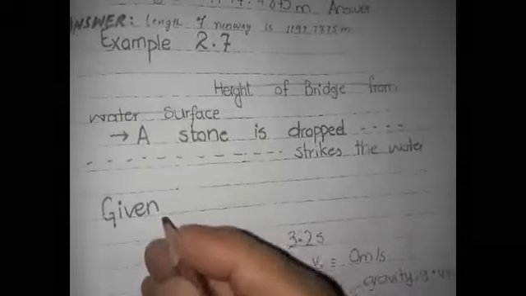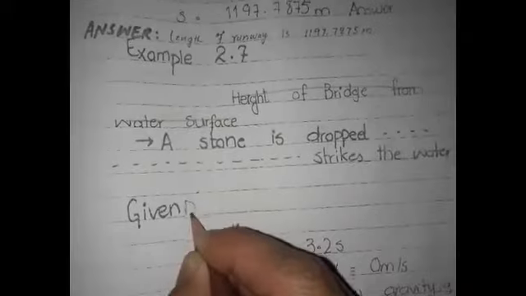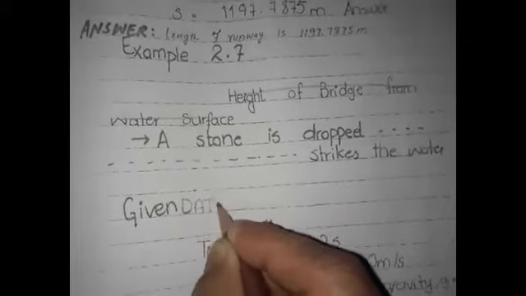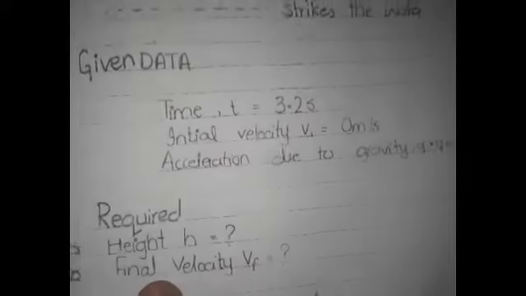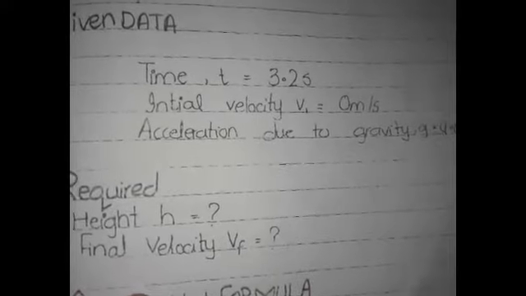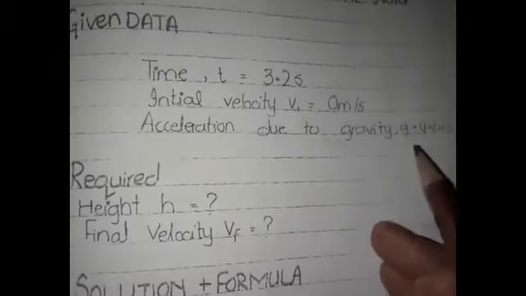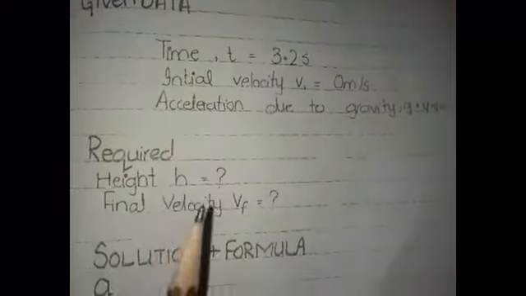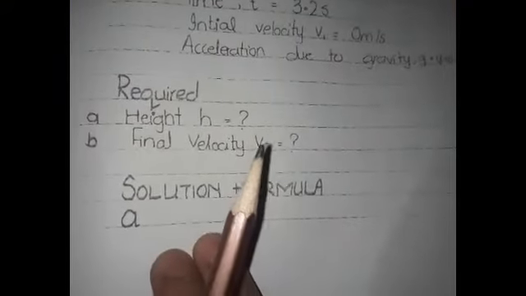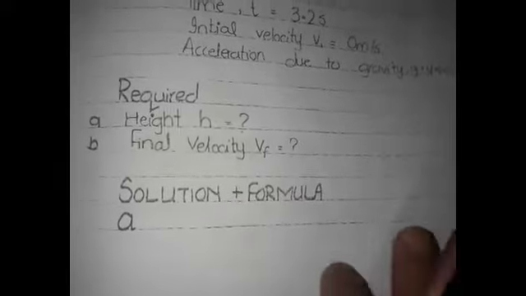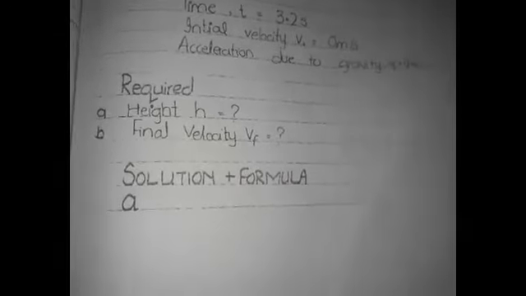This is the example number 2.7. Write down the complete example question from the book. Given data is time t is equal to 3.2 second, initial velocity is 0 meter per second, acceleration due to gravity is 9.8 meter per second square. Required is height h and final velocity Vf. Formula plus solution.